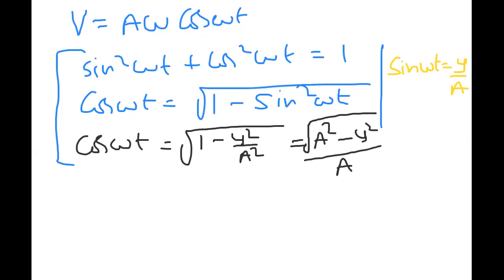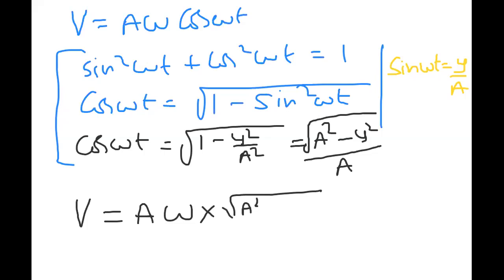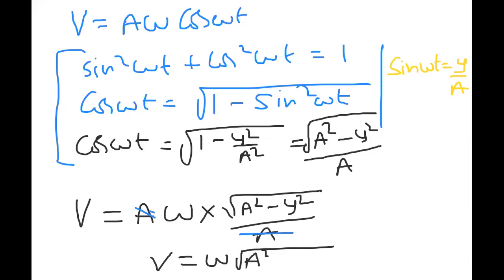Now, if we observe, v is equal to a omega into cos omega t, and cos omega t is the square root of a square minus y square by a. The a will be cancelled. So v is equal to omega into the square root of a square minus y square.